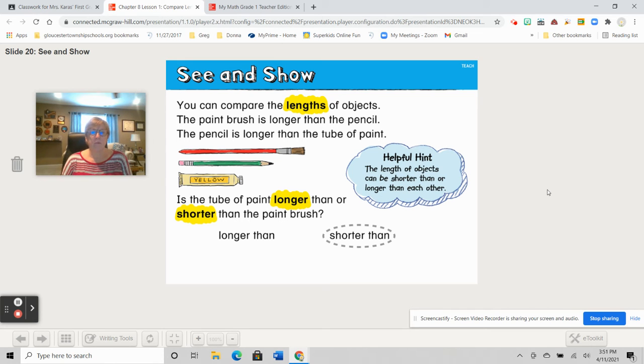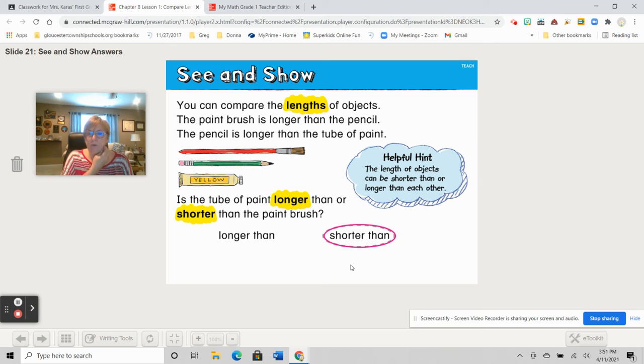And I like how they line those up in that order because on paper I can't move it around to get it that way. So that's the way I would put it. Helpful hint, the lengths of objects can be shorter or longer than each other. So here is our question. Is the tube of paint longer than or shorter than the paintbrush? And as you can see, it is shorter than.